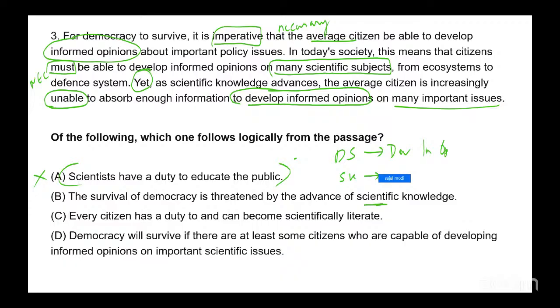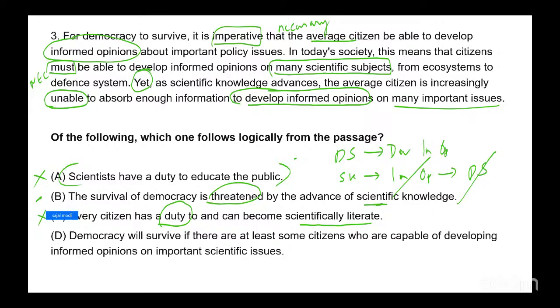Informed opinion making, informed opinion, unable. So for democracy to survive, difficult, right? So survival of democracy is threatened by the advance of scientific knowledge. Looks very good. C says every citizen has a duty to and can become scientifically literate. Has a duty. Does this get support from the passage? Nope. Can become scientifically literate? We don't know. So C is out.